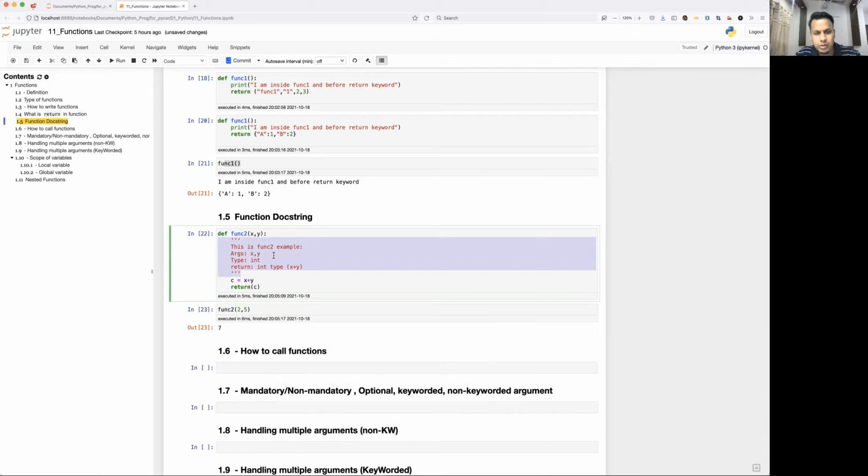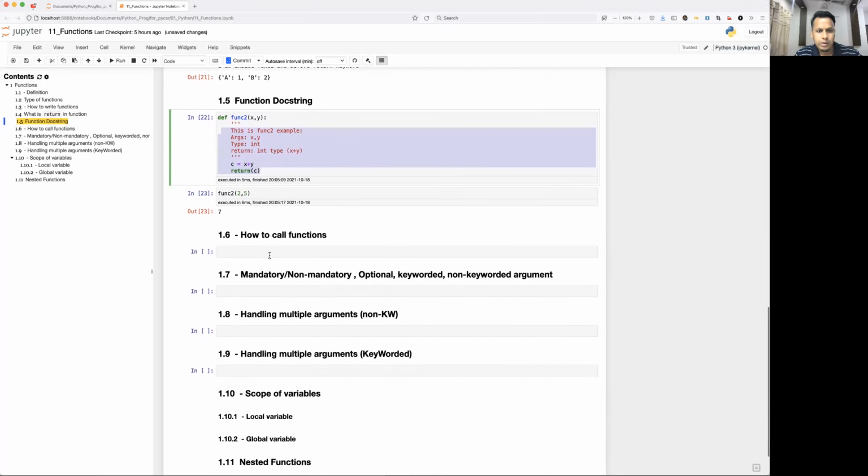Once you learn object-oriented programming, under a class also you can write it. So wherever you are defining a function, always write at least three or four lines of documentation describing what exactly it does, which is a good practice. Those who are going to use your user defined function will get to know what exactly this function does, what the various parameter types are, what it returns, and how to use it. It is going to be very helpful.